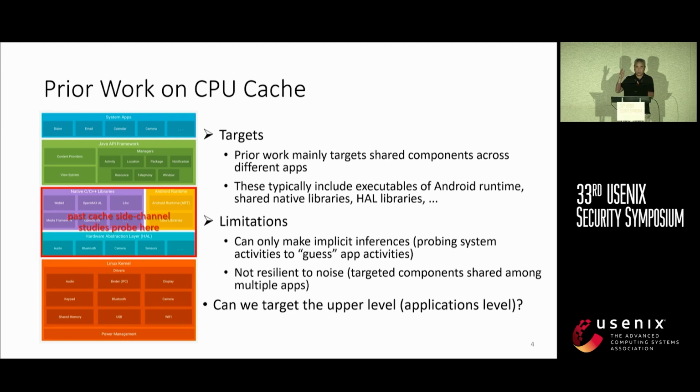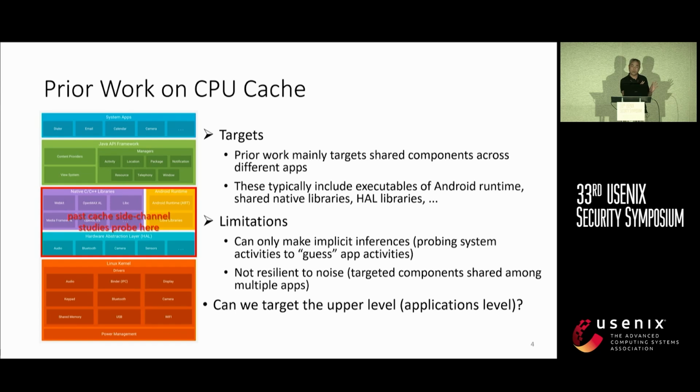Basically, prior work has been focusing on the third box on the left-hand side, which is about the components that are shared among different applications or different processes. For example, the Android runtime, the shared native libraries, and so on. These are the shared components.